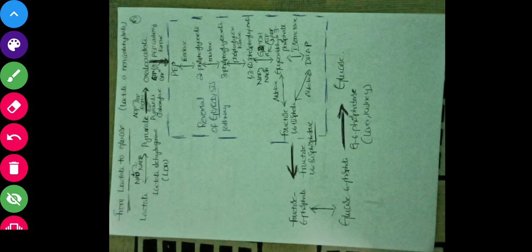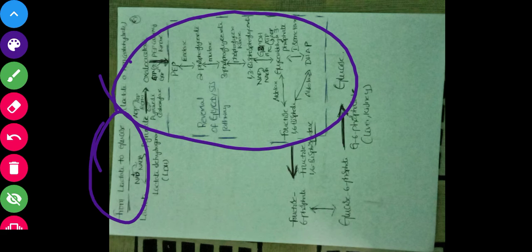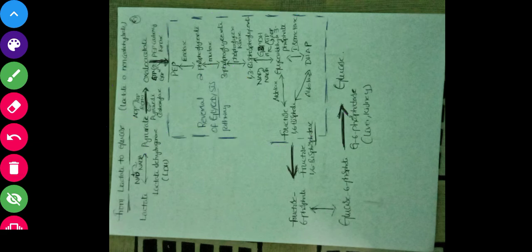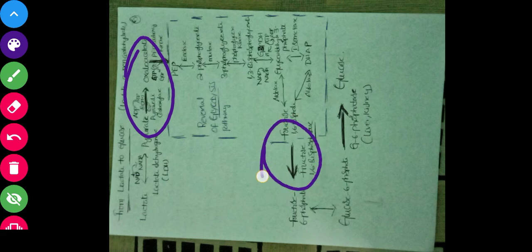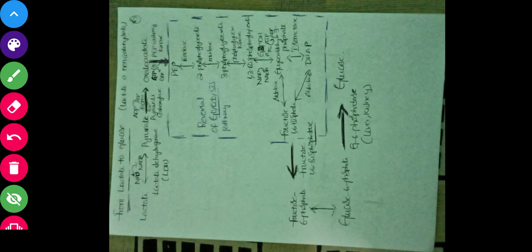So now we have seen how this lactate, a non-carbohydrate substrate, forms glucose. Okay, this is how it will form, right? These steps are called glycolysis steps. These are actually the reversible steps of glycolysis, and there are three irreversible steps. This is an irreversible step, and this is one irreversible step, and this is another irreversible step. One is how pyruvate is converting to phosphoenolpyruvate, that is irreversible. Fructose 1,6-bisphosphate to fructose 6-phosphate is also an irreversible step, and glucose 6-phosphate to glucose is also an irreversible step.